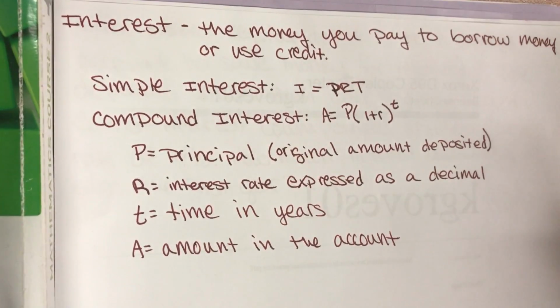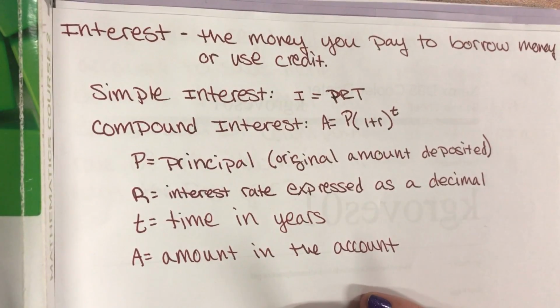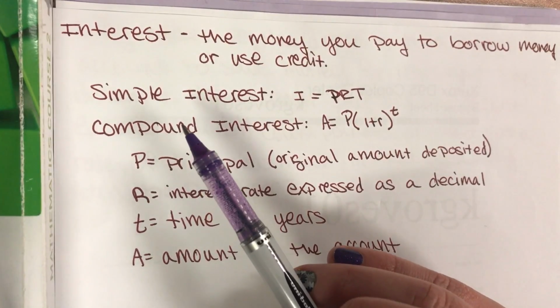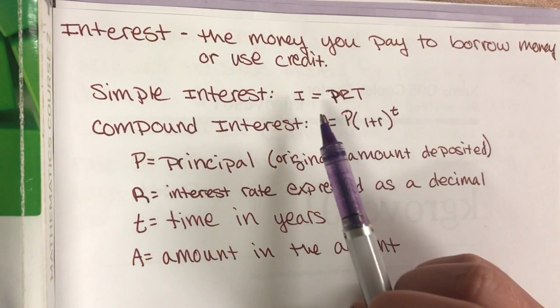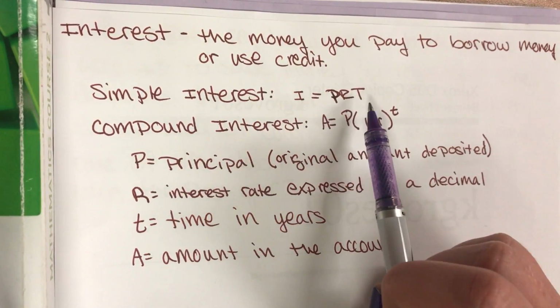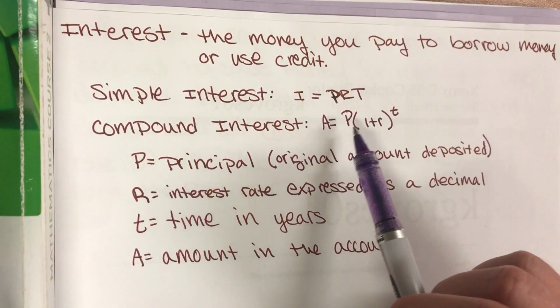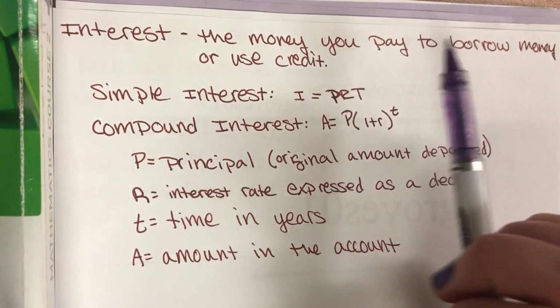Yeah. So interest is the money you pay to borrow money or use credit. Interest can be given to you. It can be paid. Most times you hear interest, you're going to be paying interest. It's not fun. It's called real life. Simple interest, the formula is I equals P R T. This is on your formula sheet. Compound interest is A equals P times 1 plus R to the T.